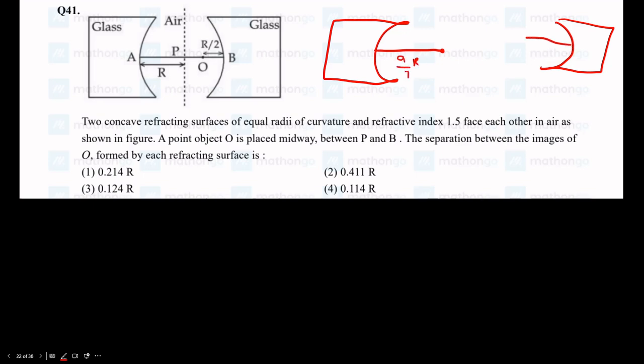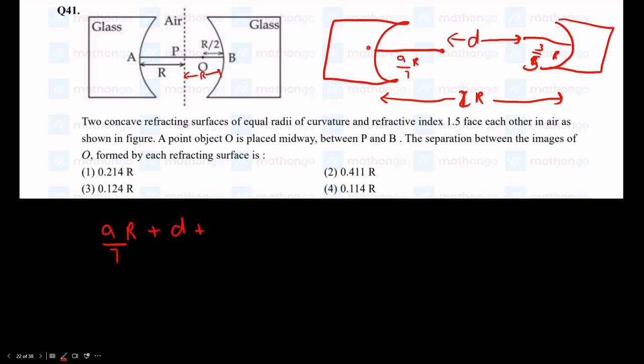This image is forming at 3 by 5 r. Okay, 3 by 5 r, and let us assume the distance between them as d. But however, we know that the whole distance between the two center of curvatures is 2r. So let us apply the condition. So you get 9 by 7r plus d plus 3r by 5 is equal to 2r.